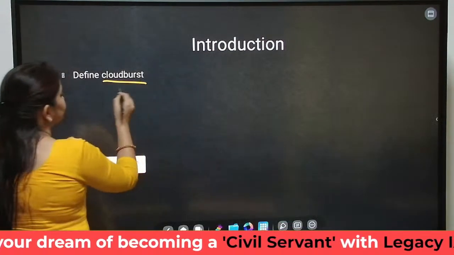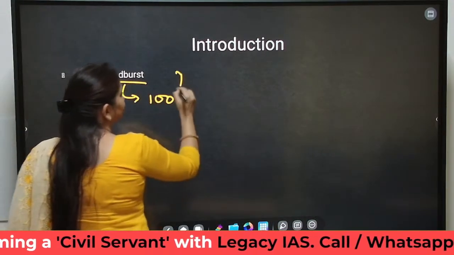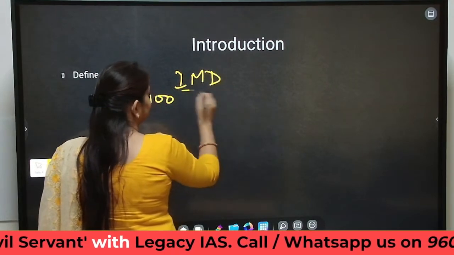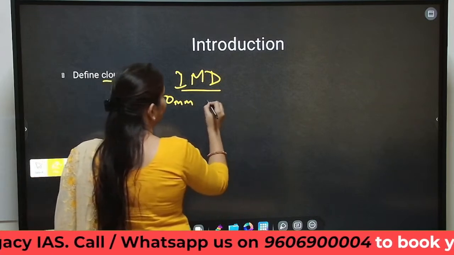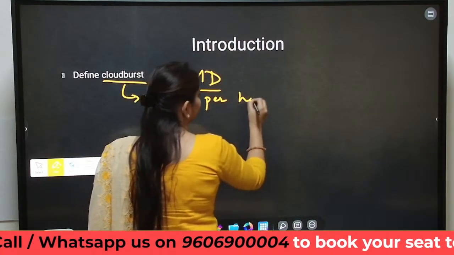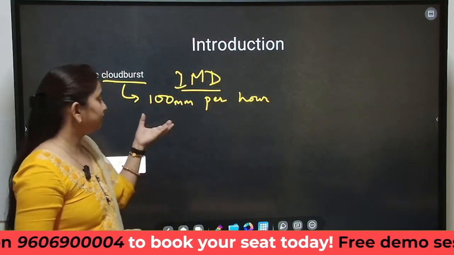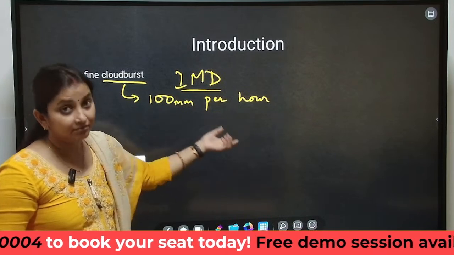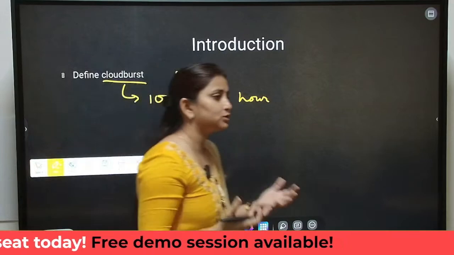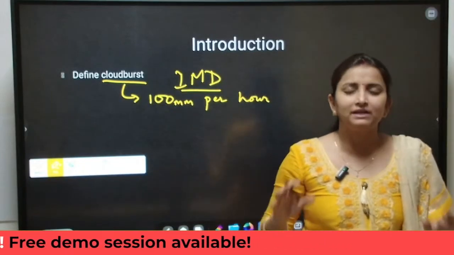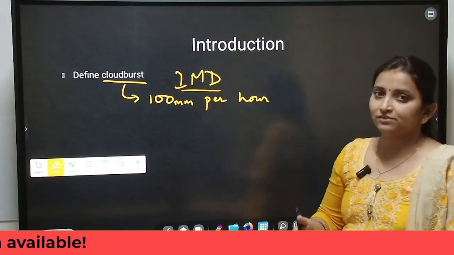So what is a cloudburst? This is the condition provided by the Indian Meteorological Department, IMD, which says that if we have more than 100 mm rainfall per hour in a particular small area, we call this a cloudburst. For a conceptual understanding, cloudburst basically means an extremely heavy amount of rainfall for a very short period of time. So it causes flash floods.